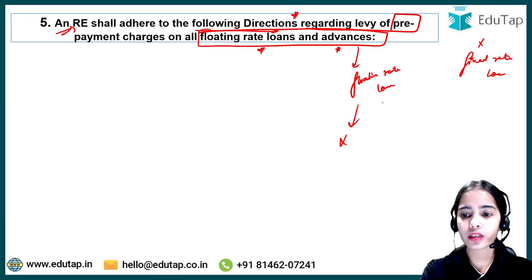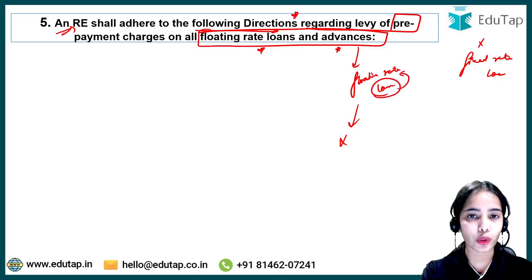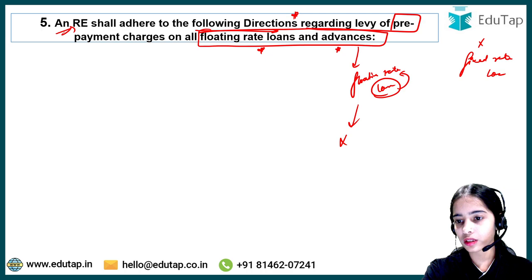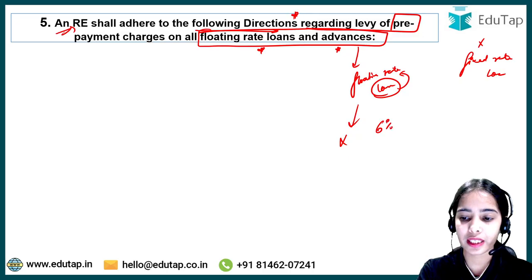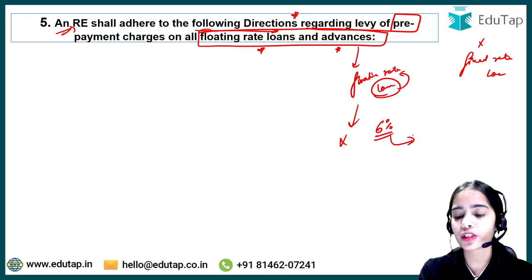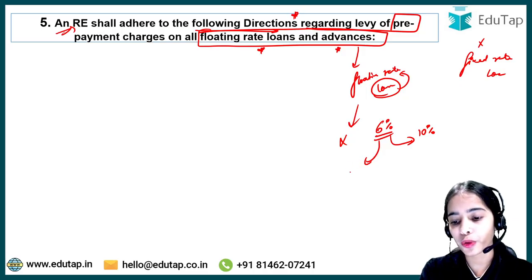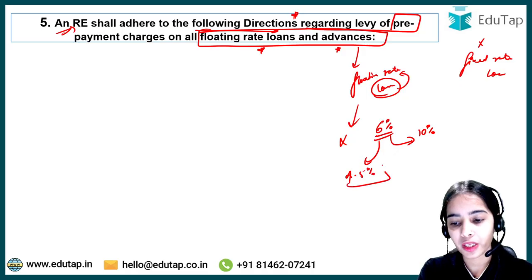If the borrower has taken a floating rate loan, currently, on the basis of market conditions, the interest rate may be 6% that the borrower has to pay. Now let's say because of market conditions the interest rate increases and the borrower has to pay 10%. Or the interest rate decreases and the borrower now has to pay 4.5%.